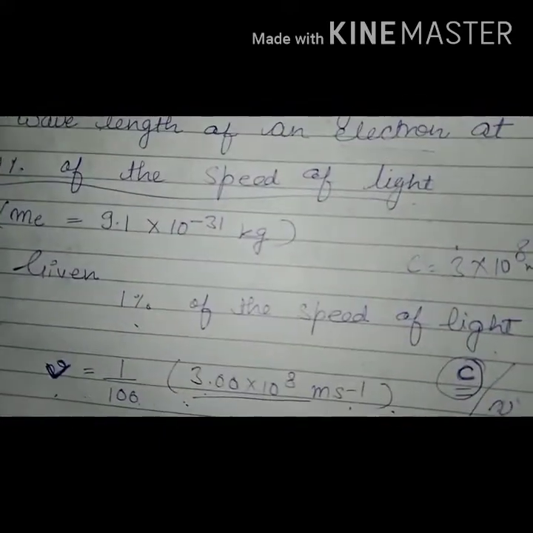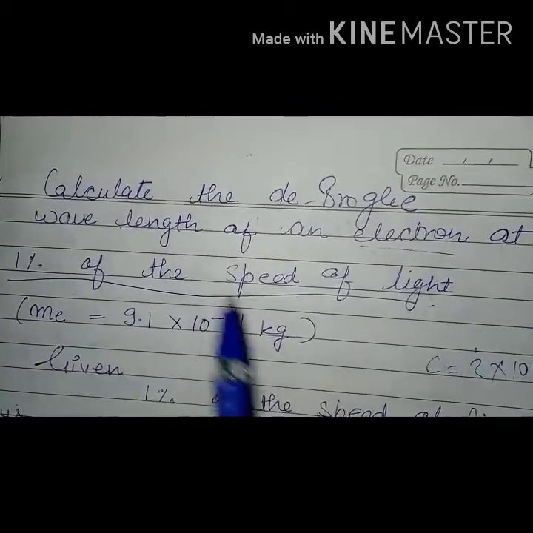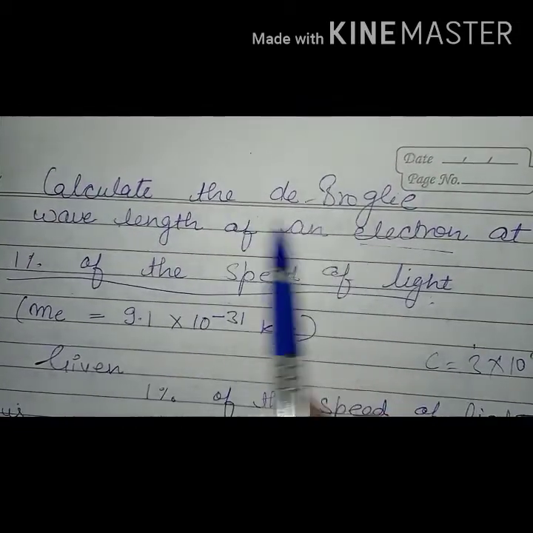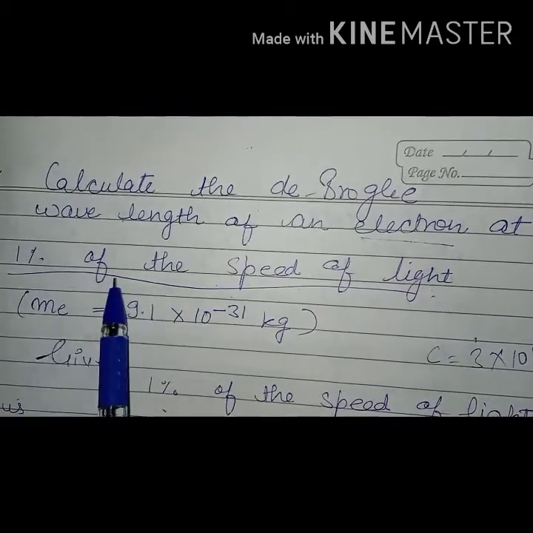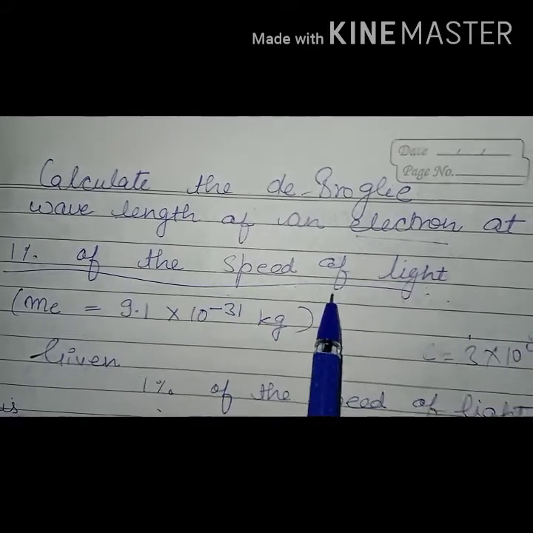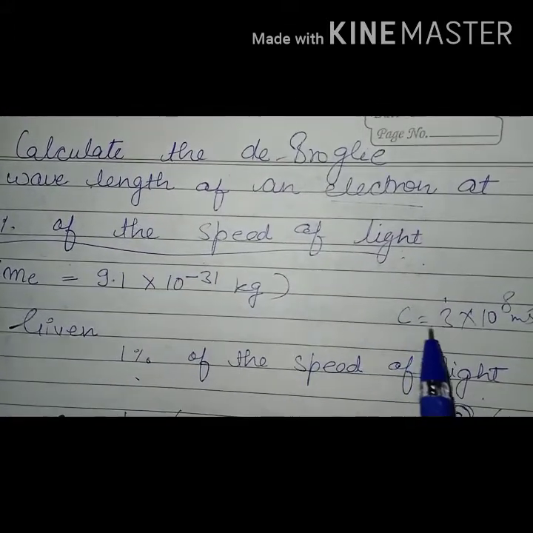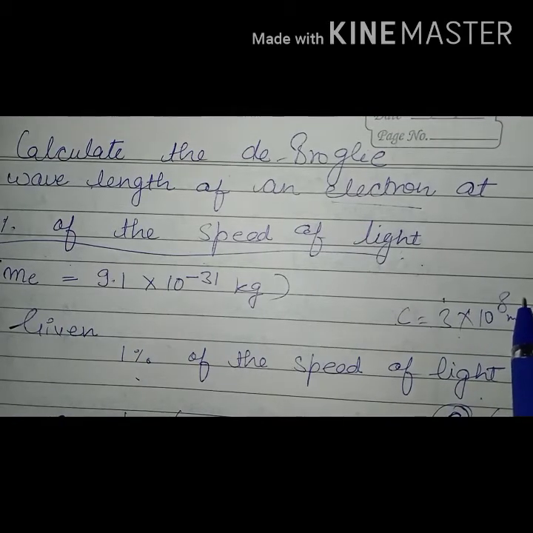After that, what is the third type of question you will see in your examination? Calculate the de Broglie wavelength of an electron at 1% of the speed of light. You know the speed of light c is equal to 3 into 10 raised to power 8.